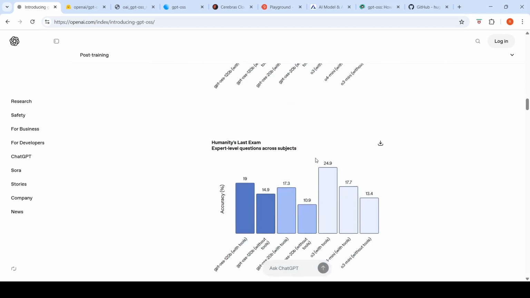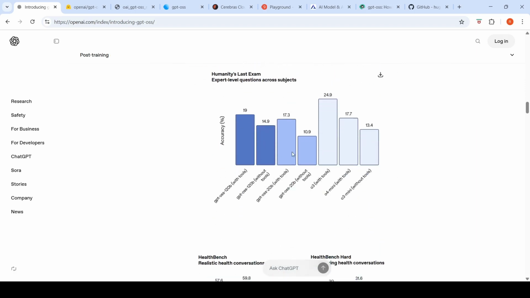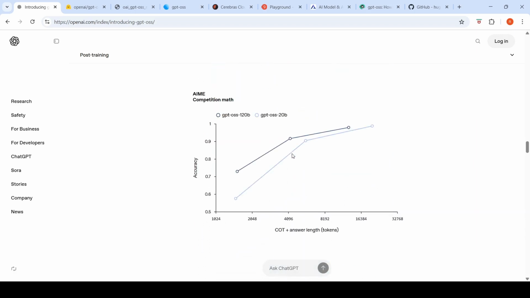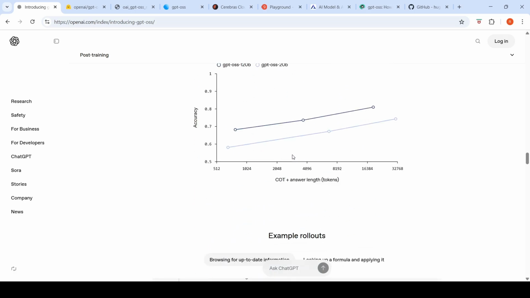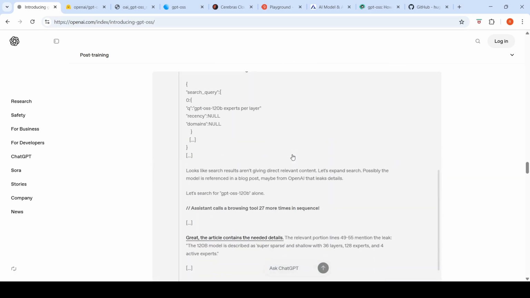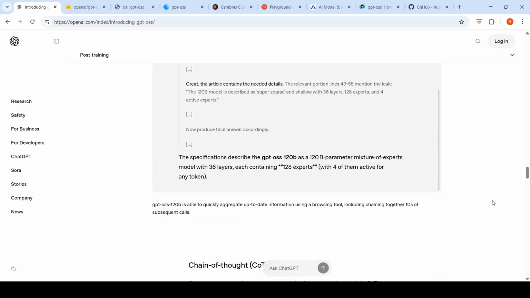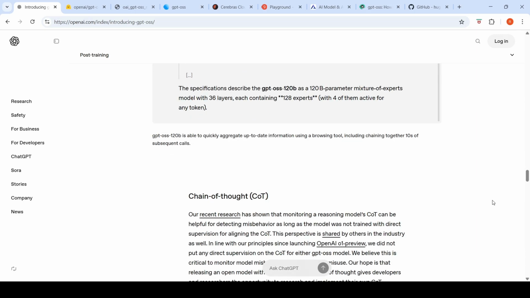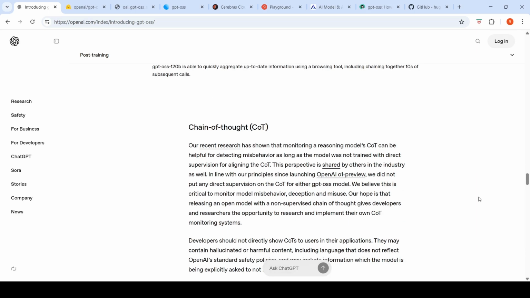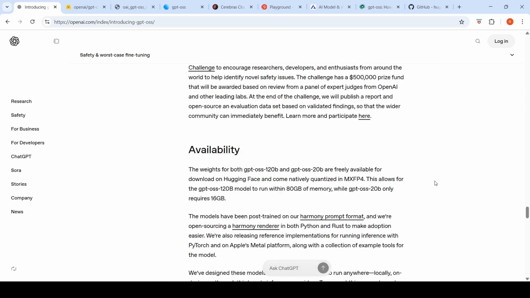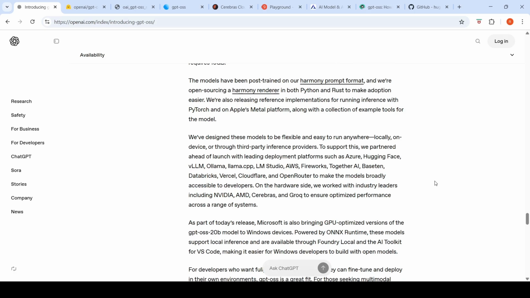So on various benchmarks, on Humanity's Last Exam and a lot of others. You can check these benchmarks. This is actually a great release from OpenAI, because you now have a very good open source model which you can also deploy locally, the smaller version, and you also have the bigger model. If you have the infrastructure, you can also deploy the bigger model. This has reasoning, and basically you can specify your reasoning, whether you want it to be low, medium, or high.